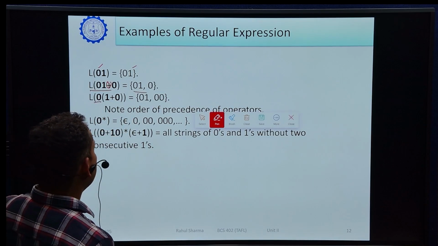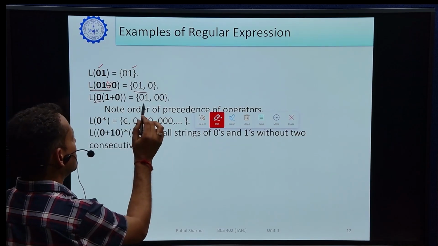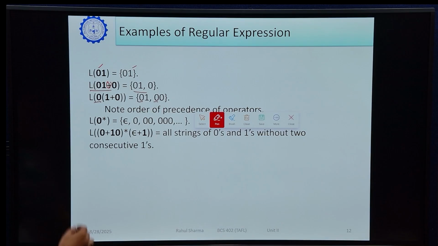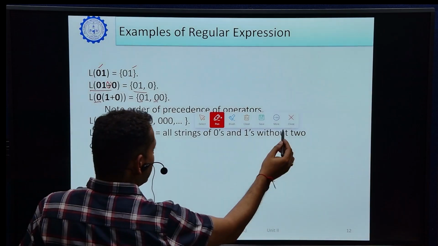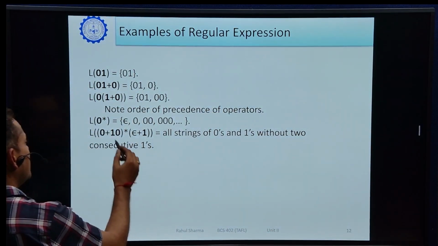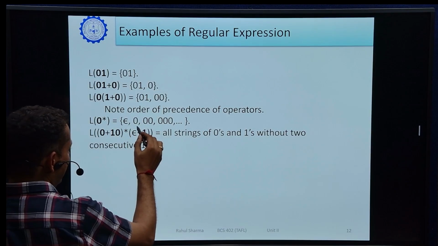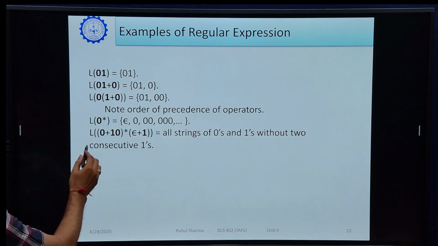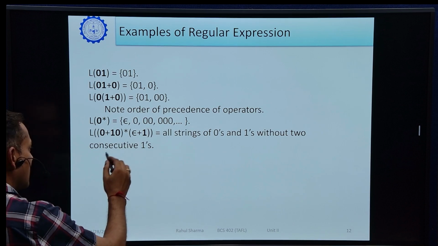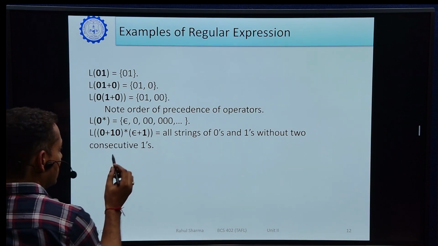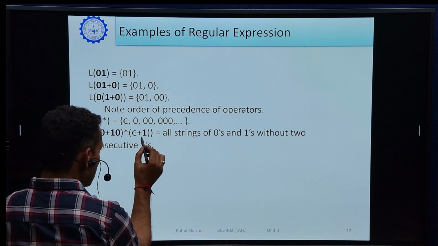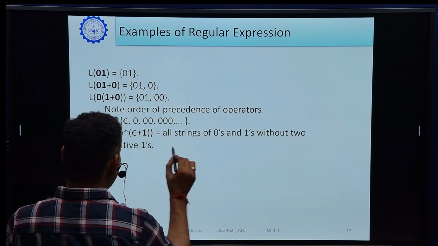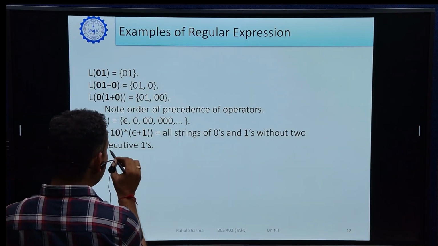L of (01 plus 00), it is a combination starting always from 0, then 1 or 0. So what does it mean? It means 01 or 00. It will always start from a 0. So note the order of precedence of operators. 0 star, that is epsilon, any number of zeros are there because 0 star is there. L of (0 plus 10 star, epsilon plus 1). So what does it mean? It means two consecutive ones will never occur there. So all strings of 0 and 1 without two consecutive ones.